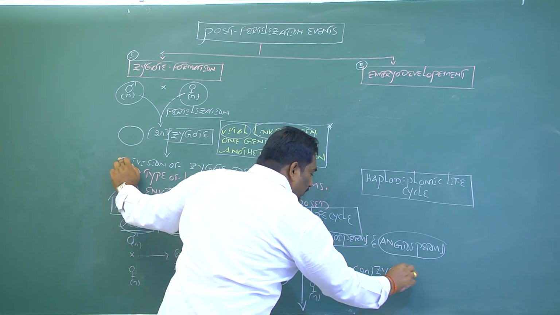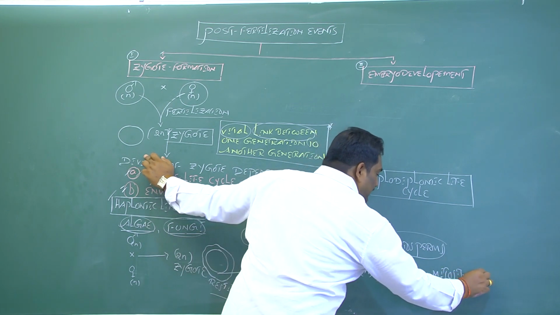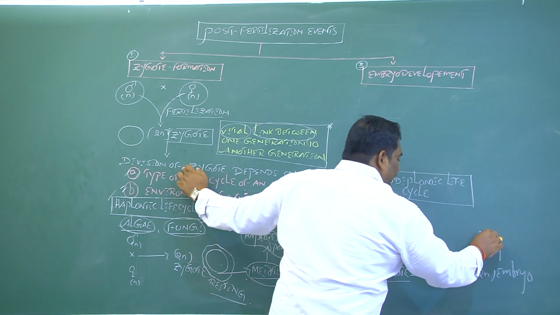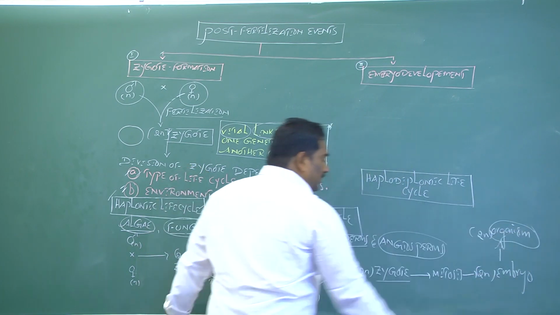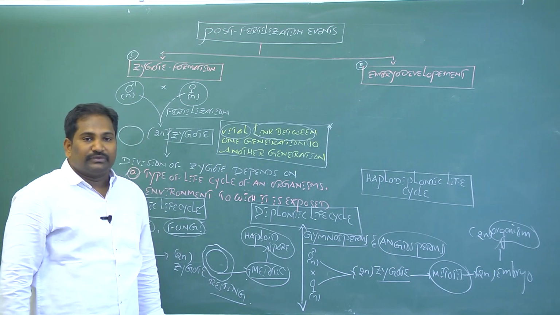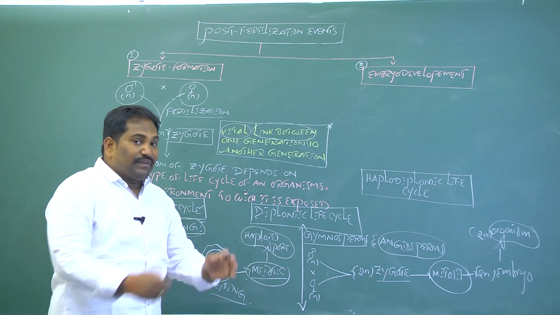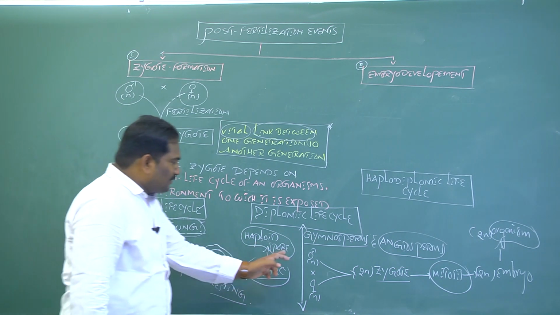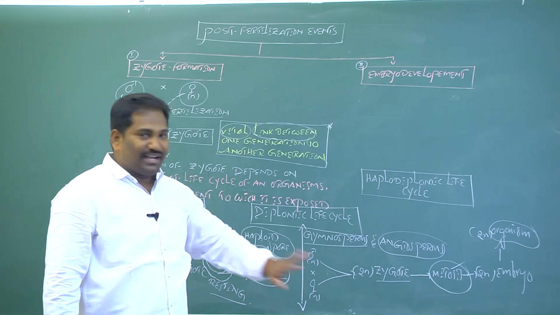The zygote does not undergo meiosis; it undergoes mitosis, producing a diploid embryo. The diploid embryo can develop into a diploid organism. If an organism has a haplontic life cycle, the zygote undergoes meiotic cell division. If it has a diplontic life cycle, the zygote undergoes mitosis, not meiosis.